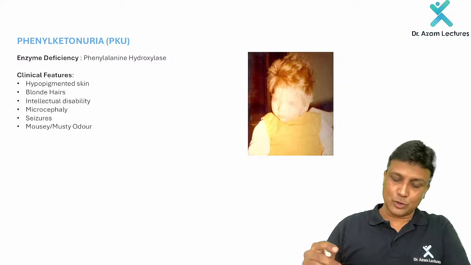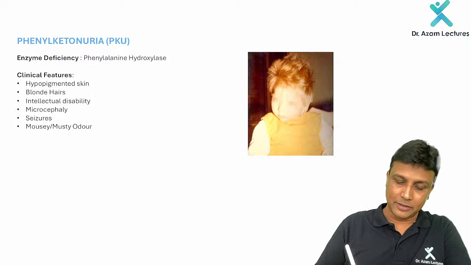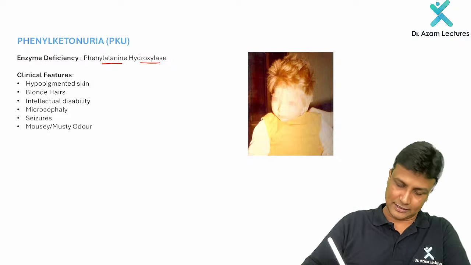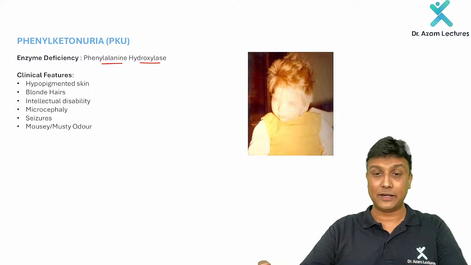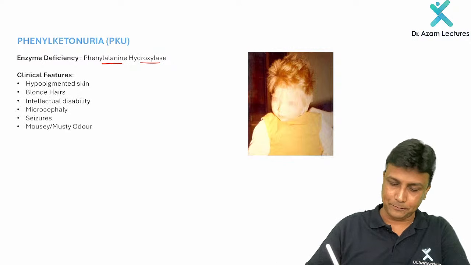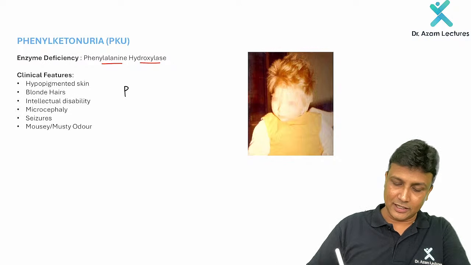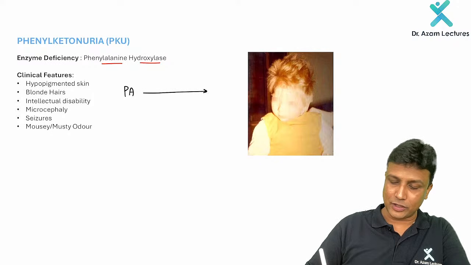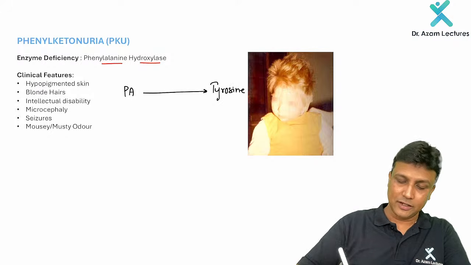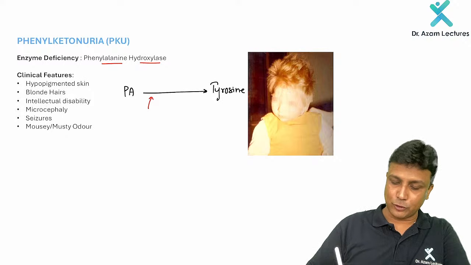Now, phenylketonuria is occurring due to deficiency of which enzyme? Phenylalanine hydroxylase. Now, where do we study this enzyme? Remember, phenylalanine is going to get converted to tyrosine, and this will occur by addition of OH groups.